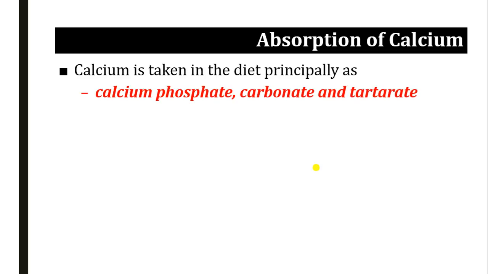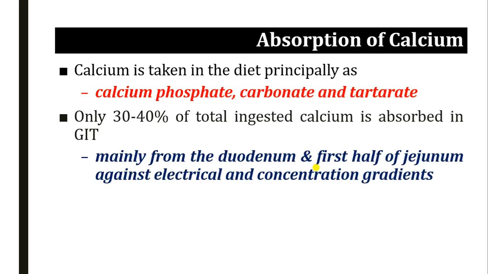Now what about the absorption of calcium? Calcium is taken in the diet principally as calcium phosphate, calcium carbonate, and calcium tartrate. Out of whatever calcium we take in the diet, only 30 to 40% is absorbed in the GIT. That is mainly from the duodenum and the first part of the jejunum, against the electrical and the concentration gradient.